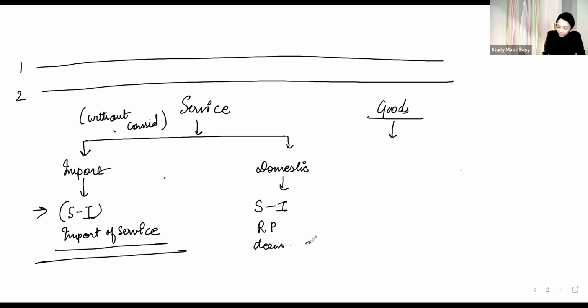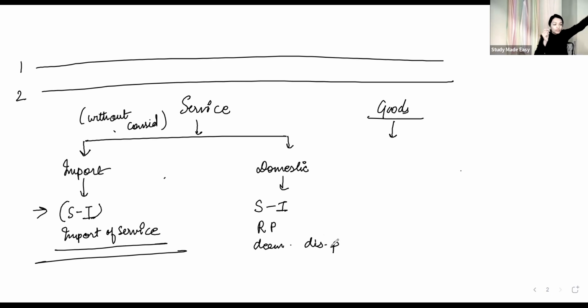deemed distinct person. Can I say one thing? Whether it is import of service, whether it is supply within the state, within the country, one common thing is related party. Are you getting? One common thing is my related party. If I import from a related party, or if it is a domestic transaction of service with a related party without consideration, it is supply.